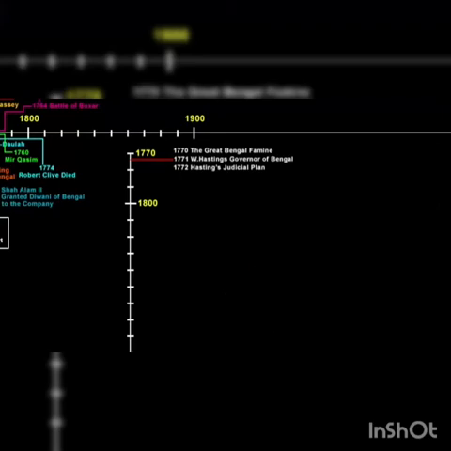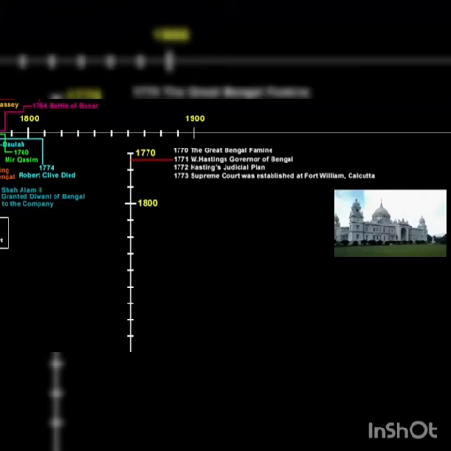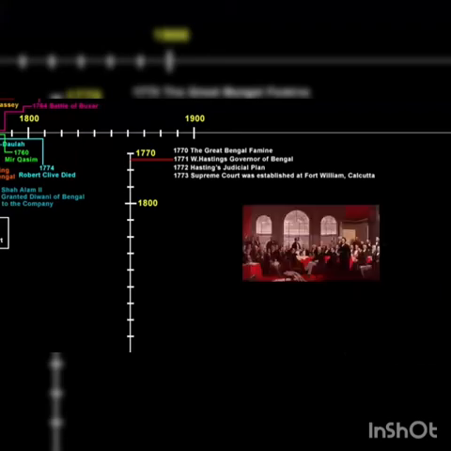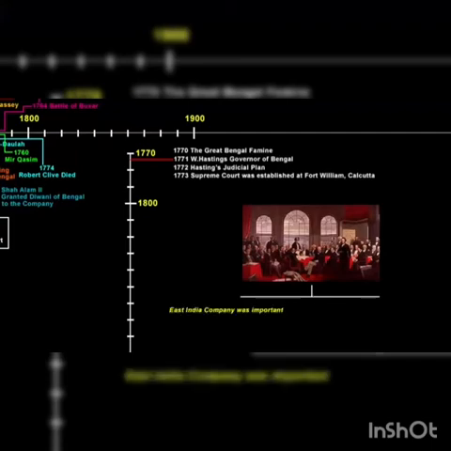In 1773, a new Supreme Court was established at Fort Williams in Calcutta. Now you must be thinking, where did this Supreme Court come from? Now if you recollect from the previous video, in 1772, Robert Clive was charged with corruption by the British Parliament because of the massive wealth he had acquired while he was in India. Because of that, the British Parliament was facing a dilemma. It was concerned about the management of the company's rule in India. On one hand, the East India Company was important to the British Empire, and on the other, it also wanted to stop the servants of the company from engaging in private trade, which they were doing for a long time.